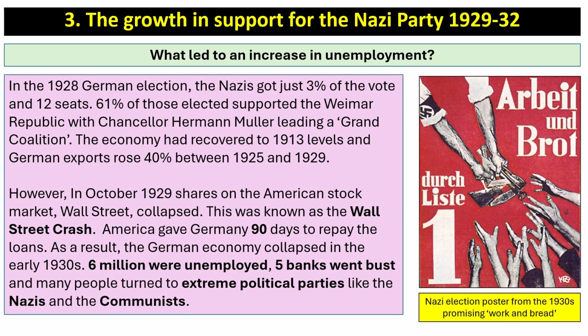However, in October 1929, shares on the American stock market, the Wall Street, collapsed, and this was known as the Wall Street crash. America gave Germany 90 days to repay the loans. As a result, the German economy collapsed in the early 1930s. 6 million were unemployed, 5 banks went bust, and many people turned to extreme political parties like the Nazis and the Communists. And here we can see a very famous Nazi election poster from the 1930s promising work and bread, Arbeit und Brot.